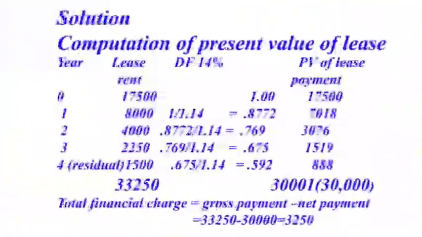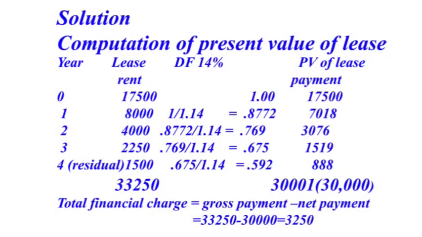Firstly, we compute present value of lease. For the computation of present value of lease, we provided columns for year, lease payment, discounting factor 14%, and then a last column for present value of lease payment. First year is 0 year.